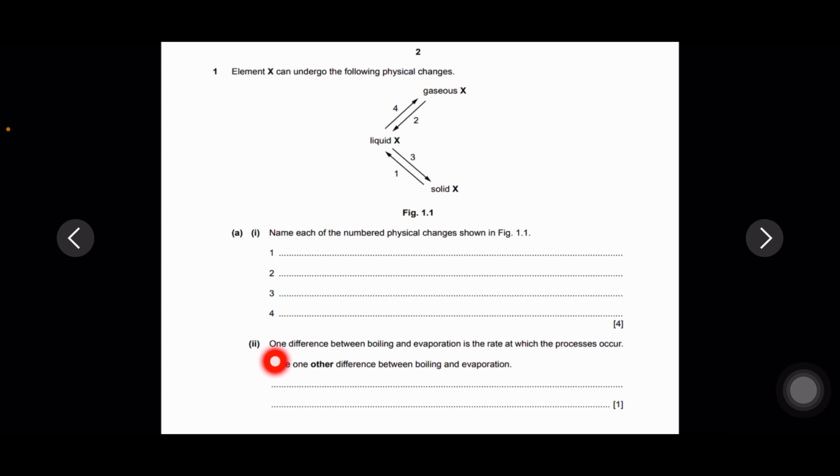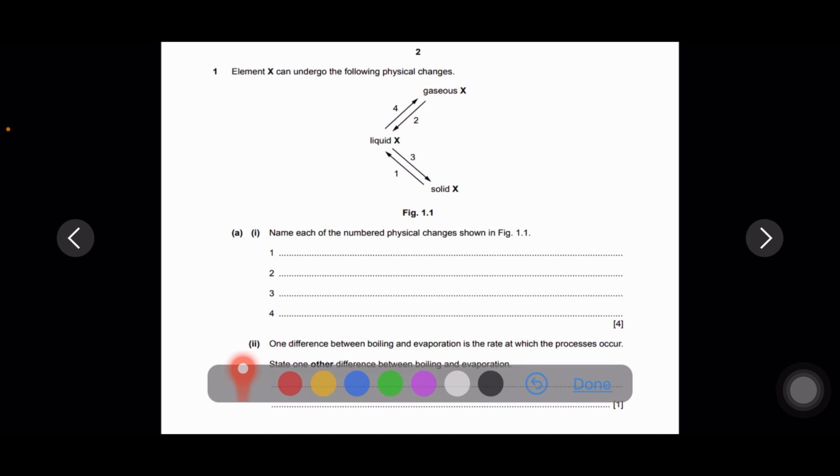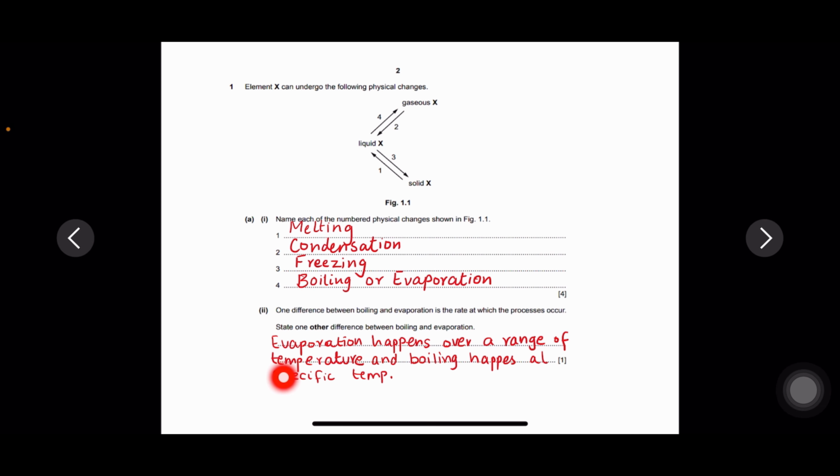Question B. One difference between boiling and evaporation is the rate at which the process occurs. State one other difference between boiling and evaporation. So evaporation happens over a range of temperature and boiling happens at a specific temperature.